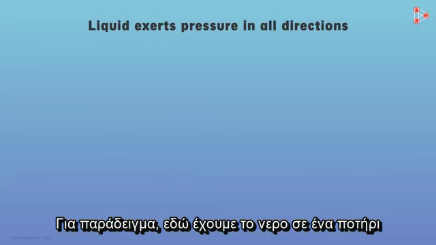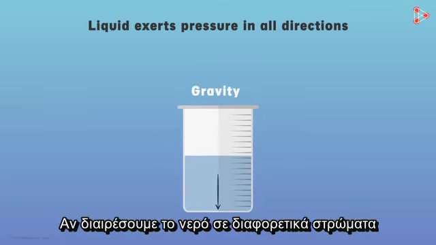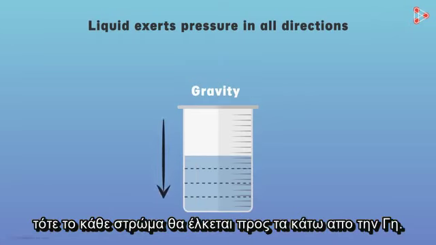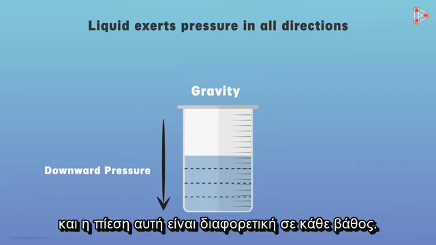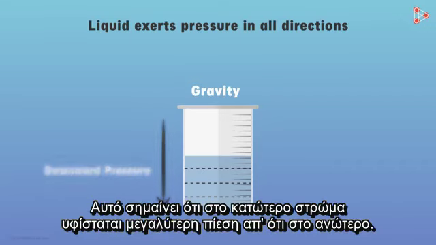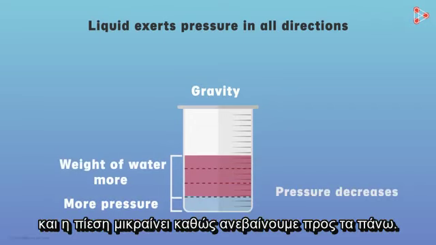For example, here we have the water in a beaker. Due to gravity, this water is pulled down towards the earth. If we divide this water into different layers, then each layer is being pulled down by the earth. Due to this pull, water exerts downward pressure, and this pressure is uneven throughout. That is, the bottom layer experiences more pressure than the top layer. This is because the weight of water above the bottom layer is more, and the pressure decreases as we go